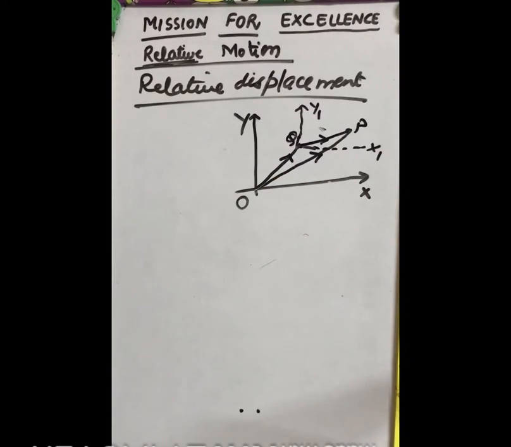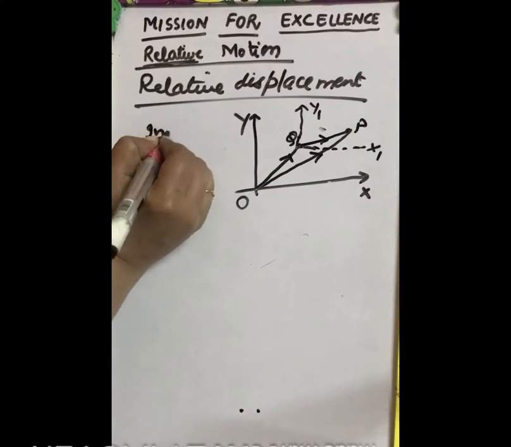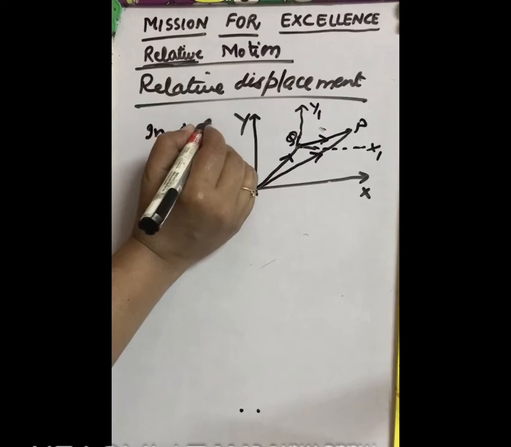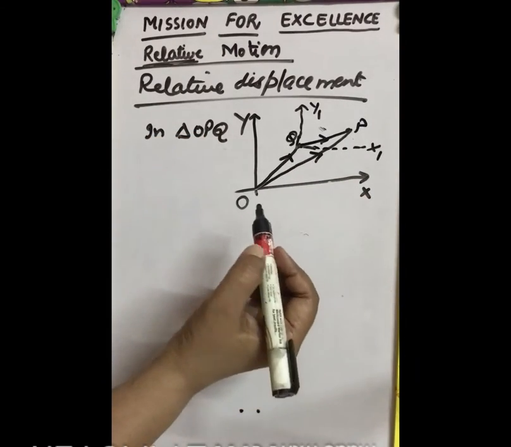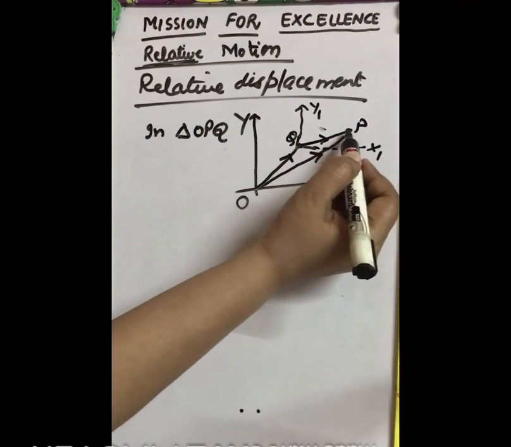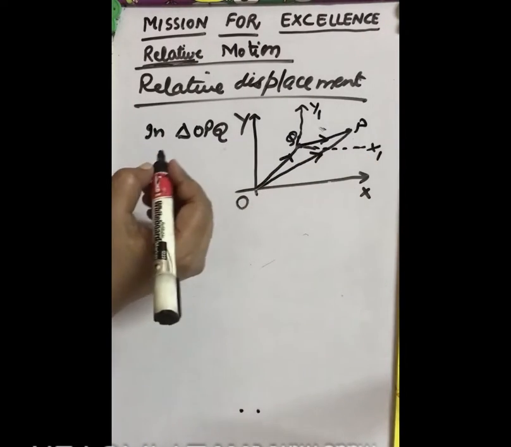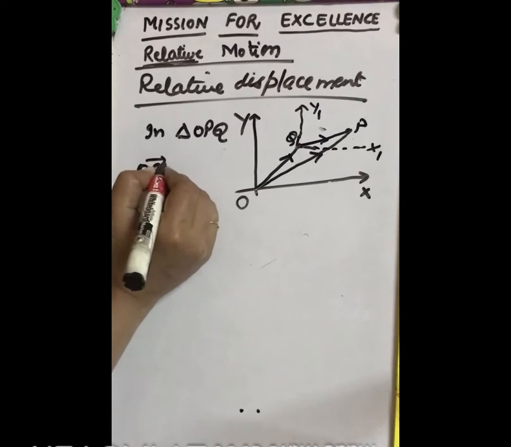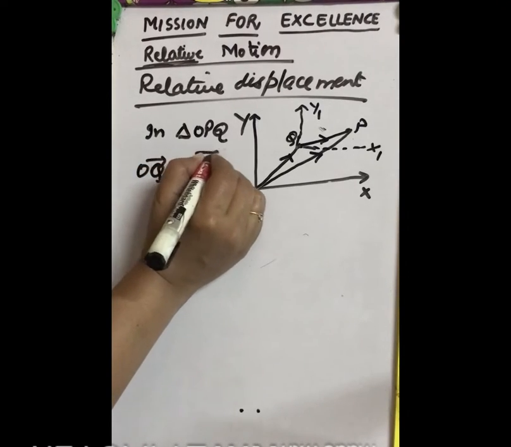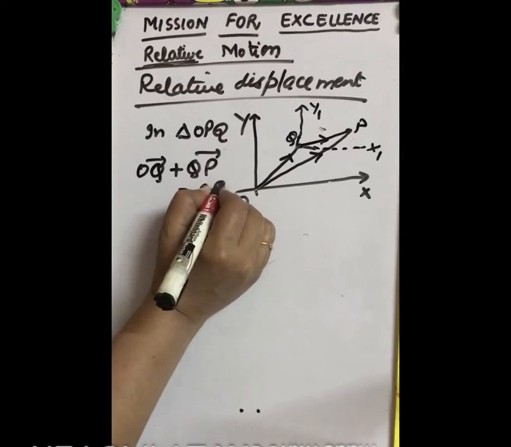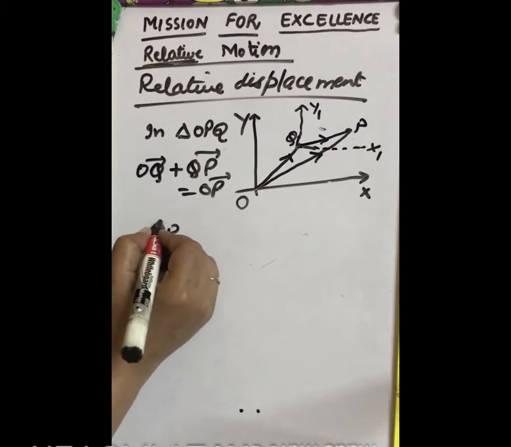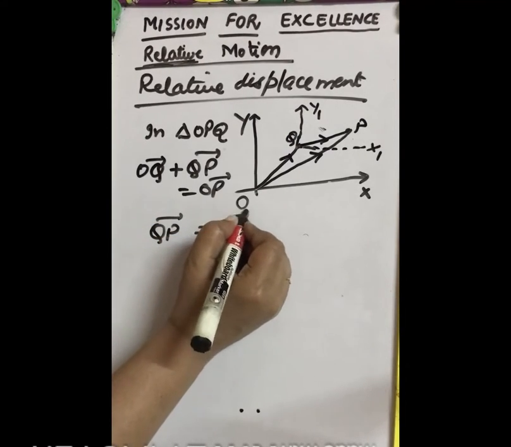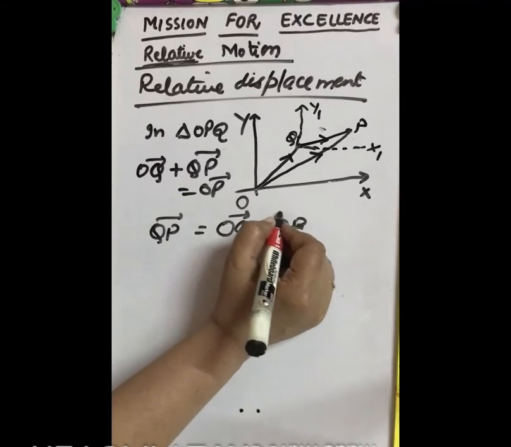Now in triangle OPQ, by the triangle law, we get OQ plus QP will be equal to OP. So from this we get QP as OP minus OQ.